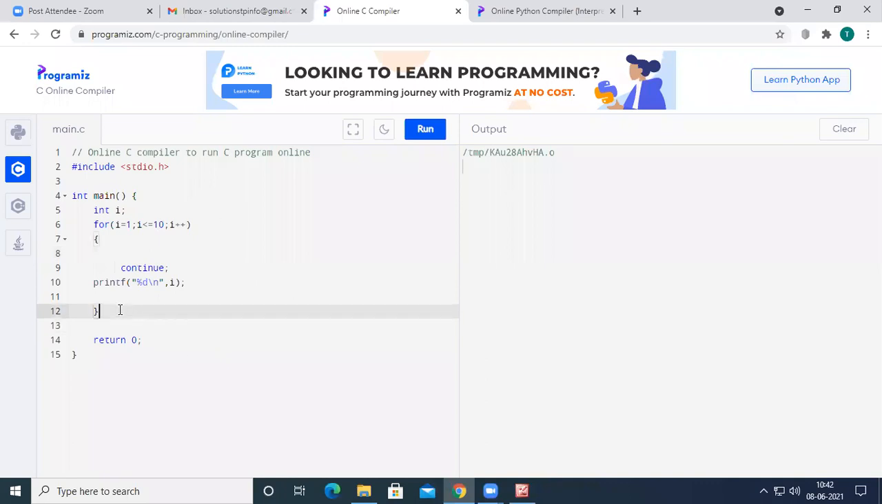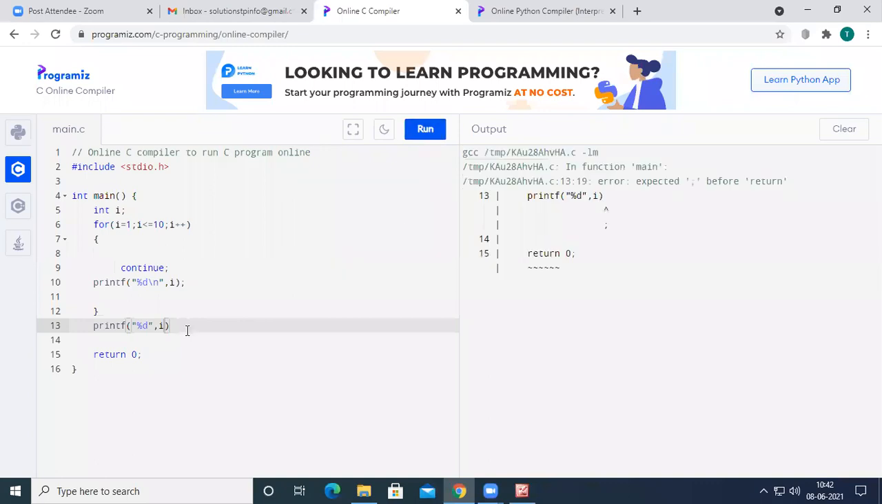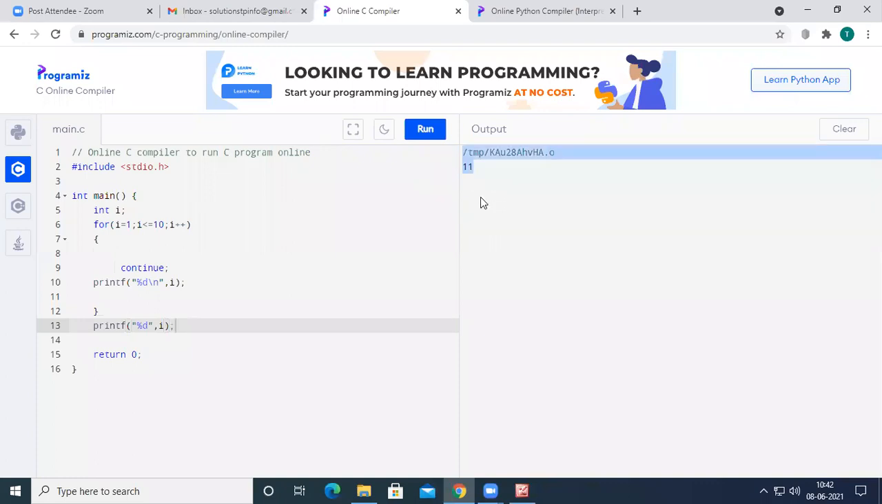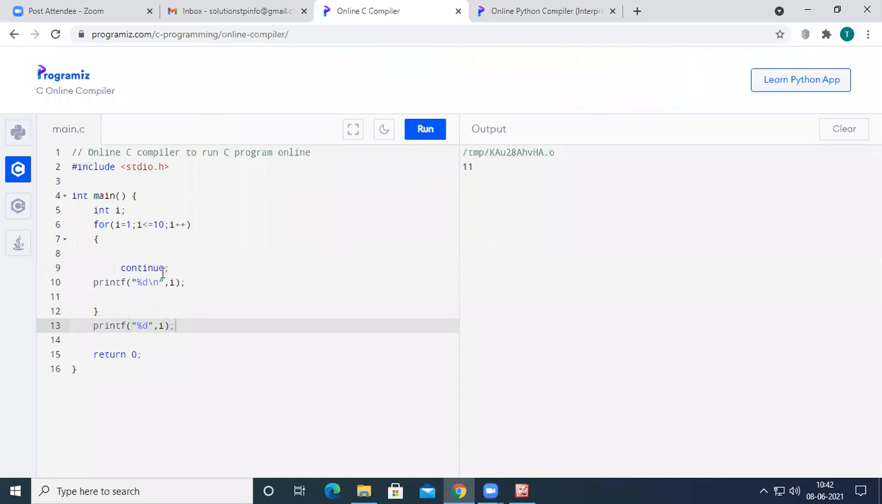For example, if you print the value of I here, printf percentage %d, comma I. So if you print the value of I, just a second, we missed the semicolon. Okay, if you print the value of I, you can see here the value of I has become 11. But if you use the break statement here, the value will be only 1.